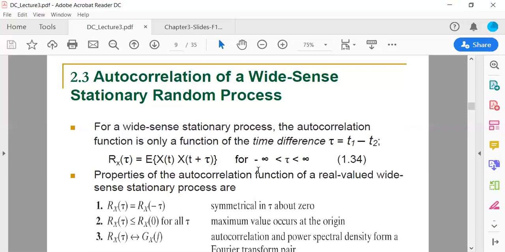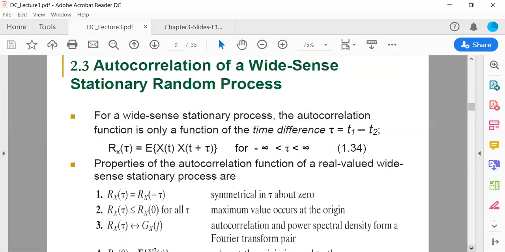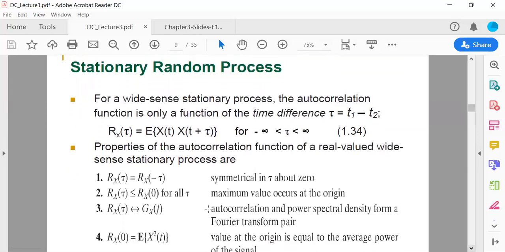Now the properties of the autocorrelation function of a real-valued wide-sense stationary process. The first property is that the autocorrelation function is symmetrical. That is, Rx of tau will be equal to Rx of minus tau, symmetrical in tau about 0. The second property is that the magnitude of Rx of tau is less than or equal to Rx of 0 for all tau. The maximum value occurs at the origin.